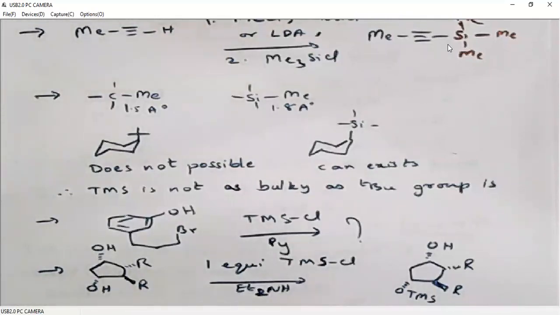In a similar fashion, we can differentiate primary, secondary and tertiary alcohols. Primary alcohols are less sterically crowded. Secondary alcohols are a little more sterically crowded compared to primary. Tertiary alcohols are even more sterically crowded. Okay. So we can differentiate primary, secondary, tertiary alcohols in a similar fashion.